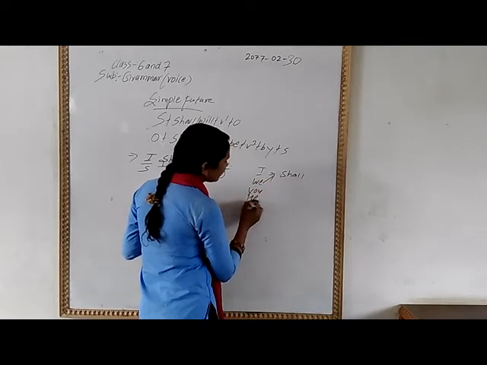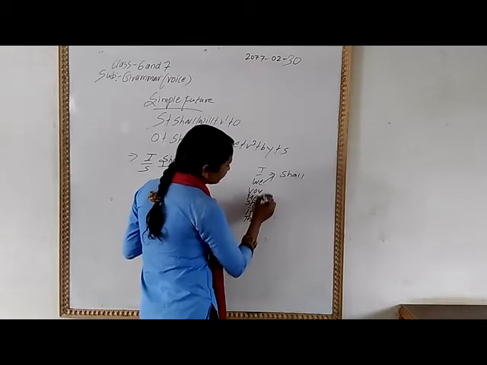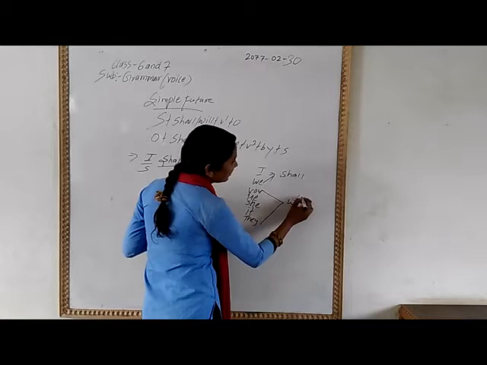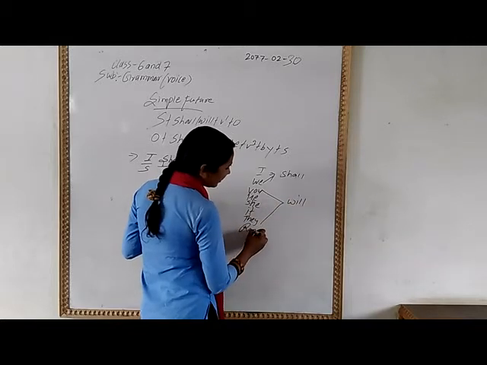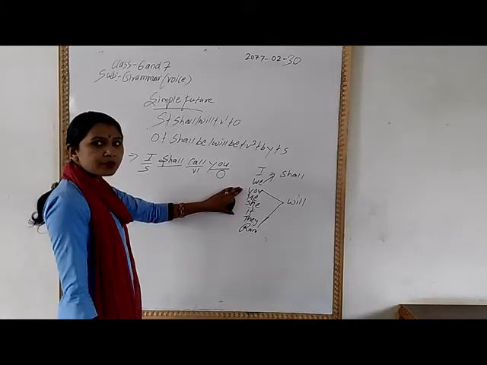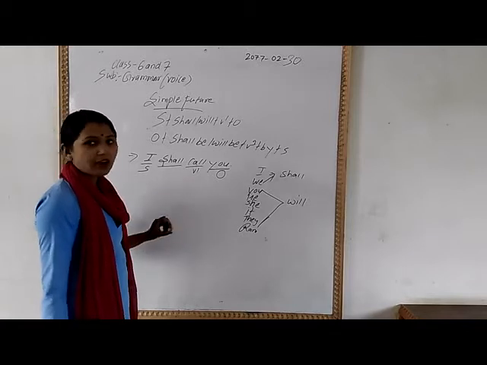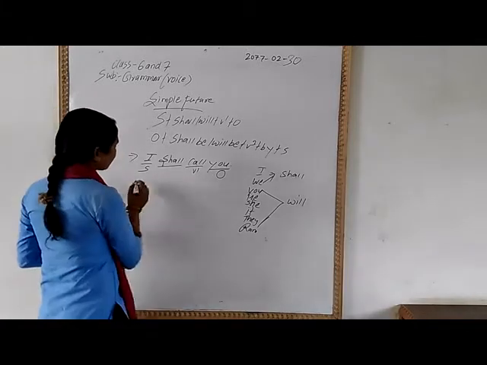You, he, she, it, and they always take only will. Even a person's name only takes will. So you should not become confused by watching this. You can give the modal verb according to the subject.